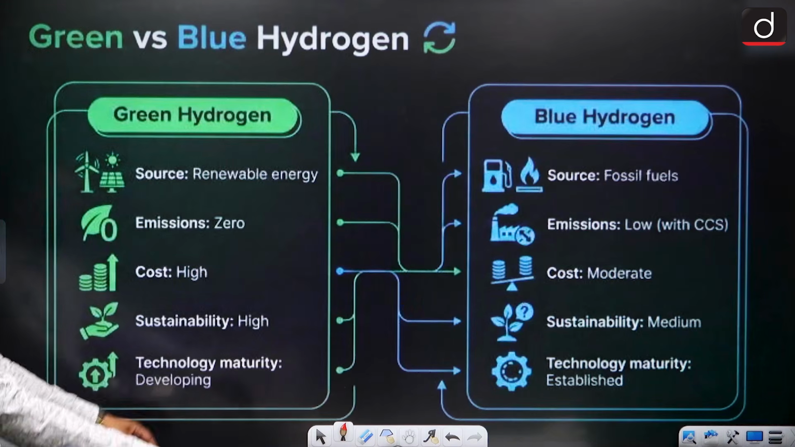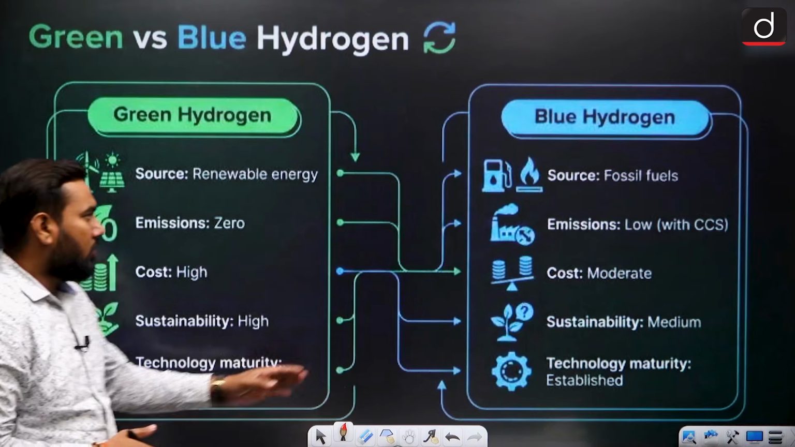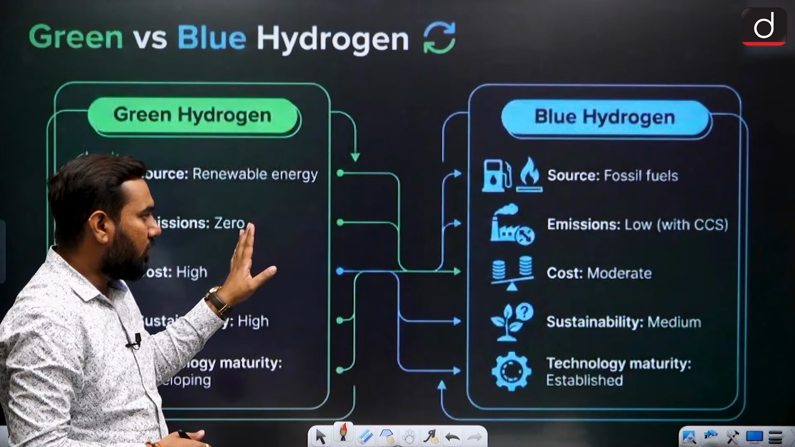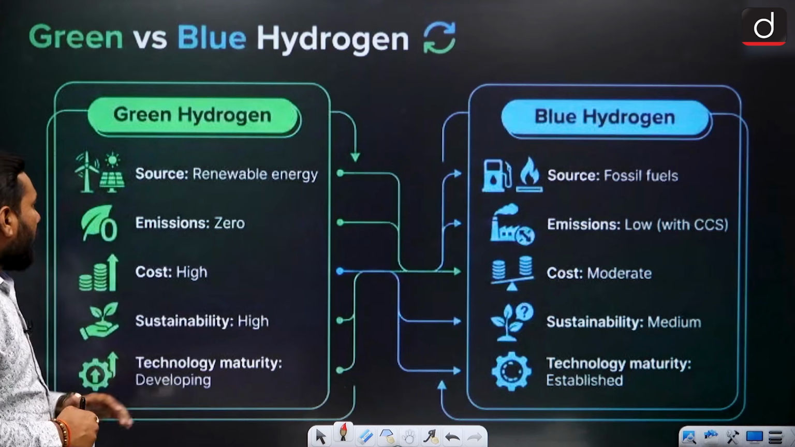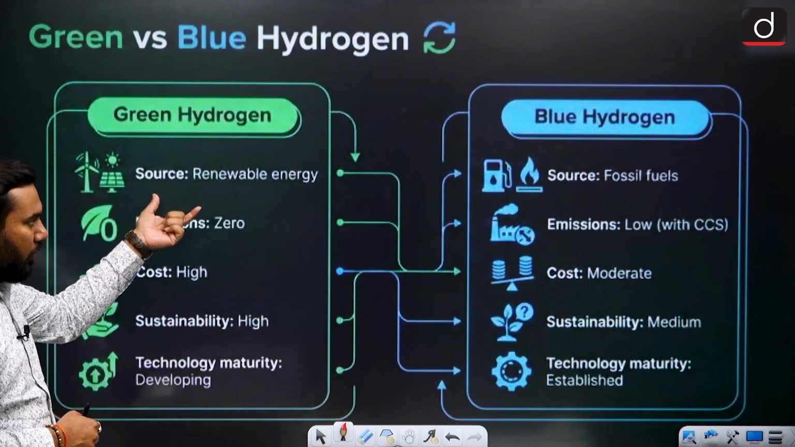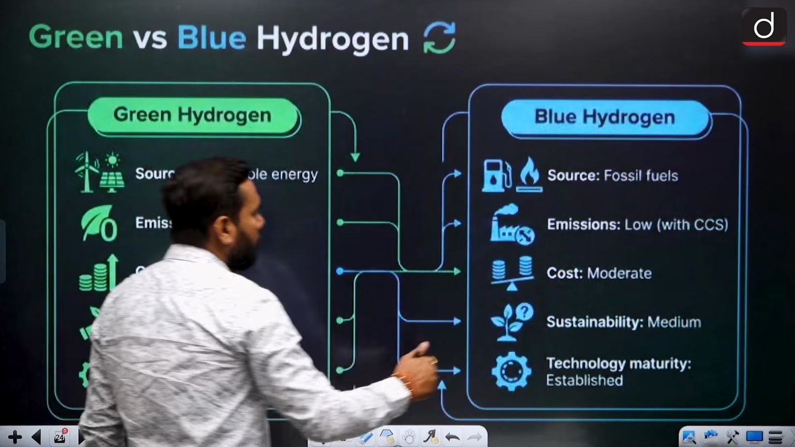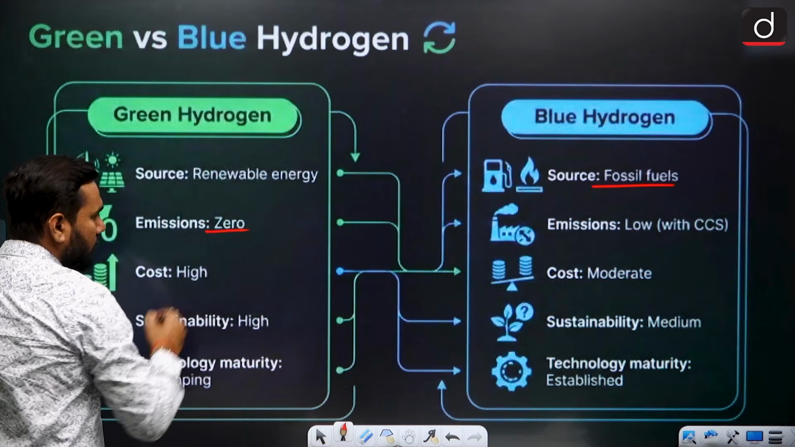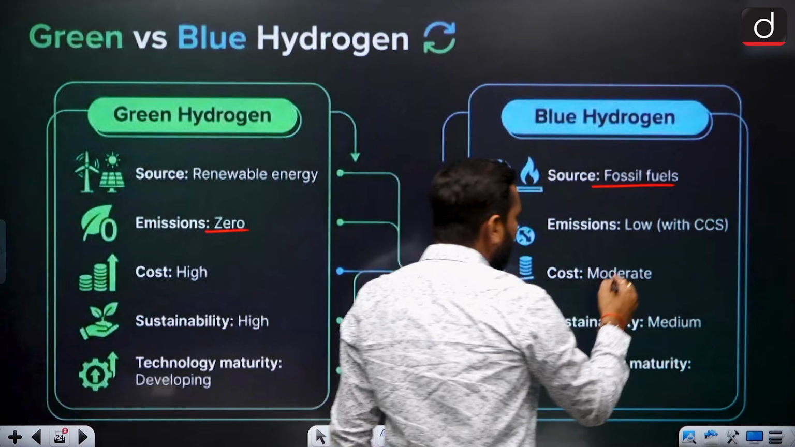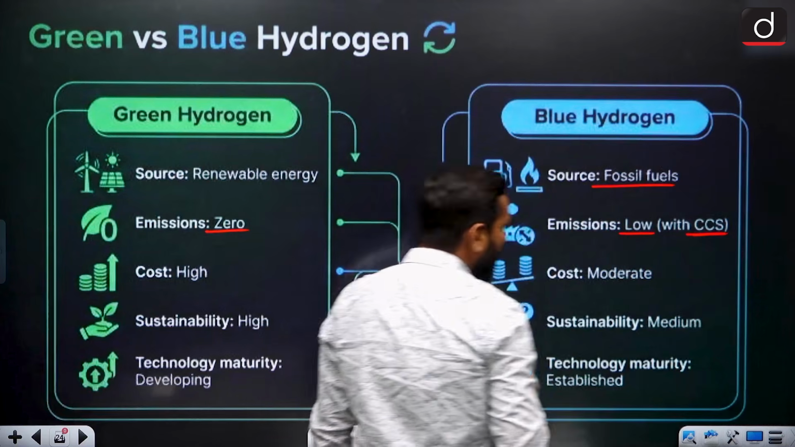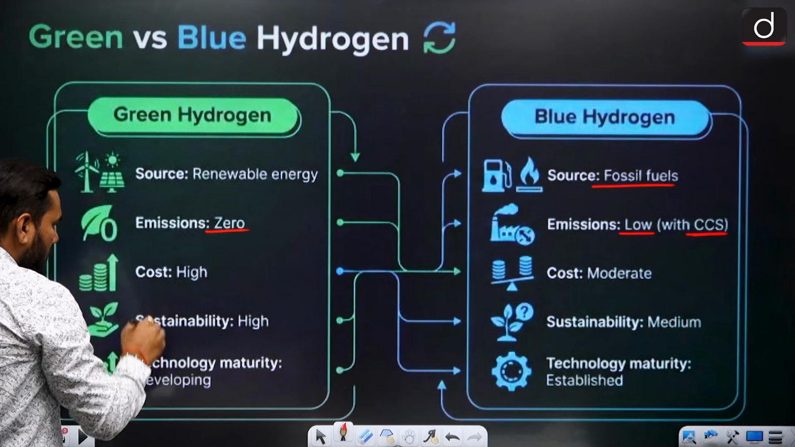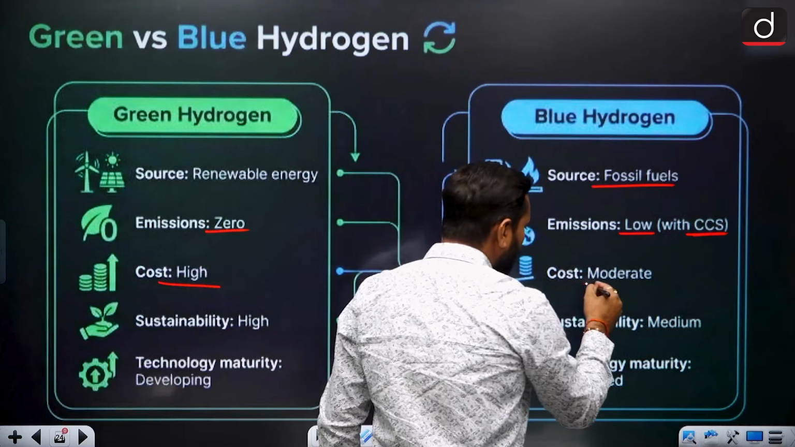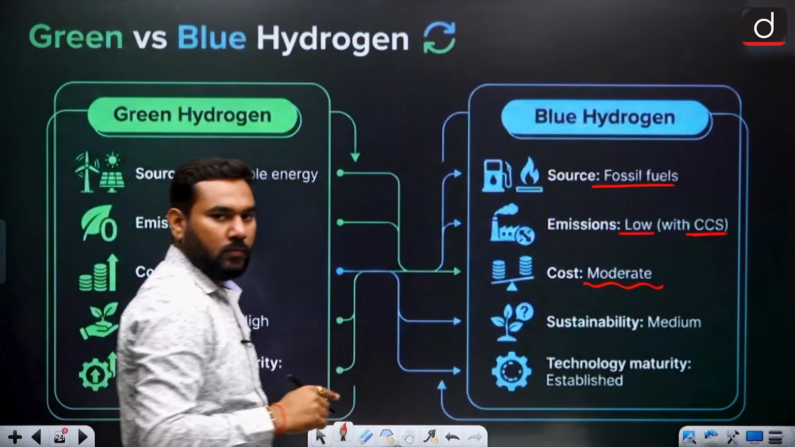Now if we compare these two, we know that blue hydrogen is good, but the best one is green hydrogen. Just compare. Green hydrogen has a renewable source, but blue hydrogen has a fossil fuel, methane, source. Green has zero carbon emission. In blue, emission can be low with CCS, but actually not zero. The cost of green is very high due to its overall production. The cost of blue is moderate because we are using fossil fuel.